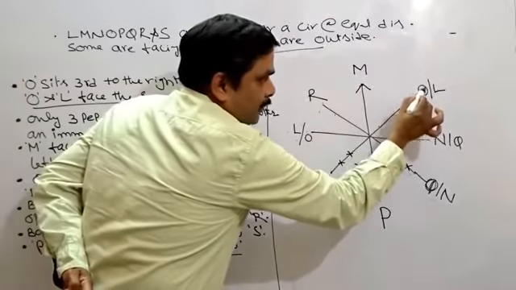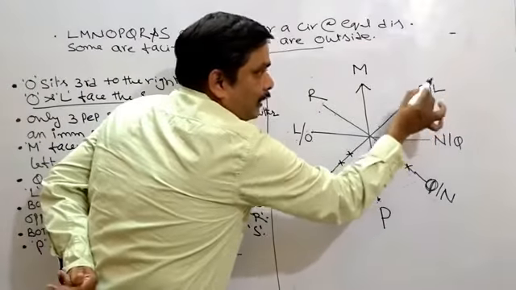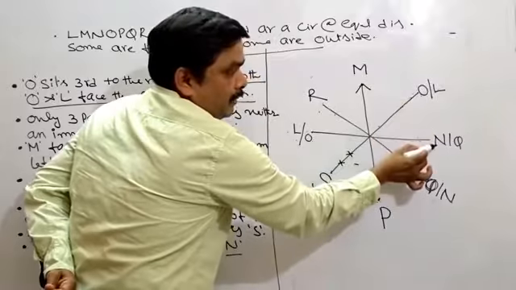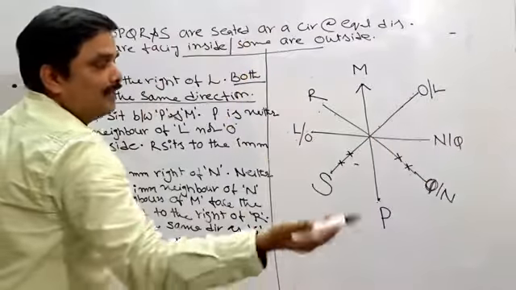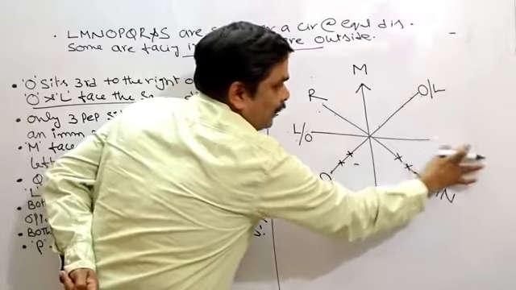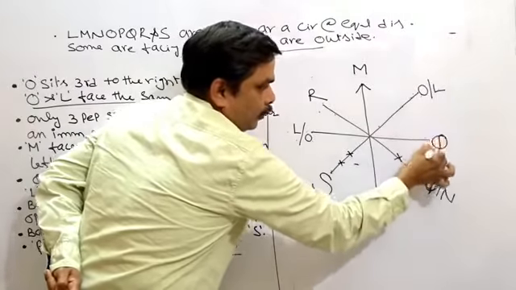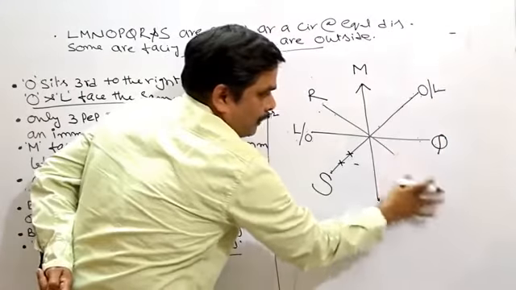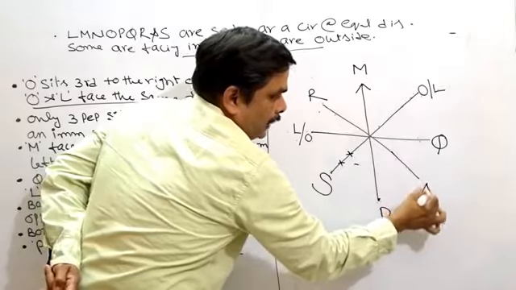This place must be given to O or L. Neither L nor O is an immediate neighbor of N. What's the meaning of this one? This place is not given, it should not be given to N. Then who is left out now? It must be given to Q and it must be given to N here.